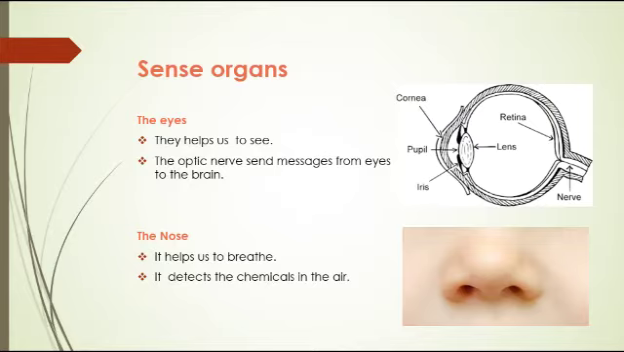Sense organs. There are 5 senses which humans use. The eyes help us to see and the nerve which sends messages from the eyes to the brain is the optic nerve. You can see the structure of the eye in the picture. The nose helps us to breathe. It detects the chemicals in the air.